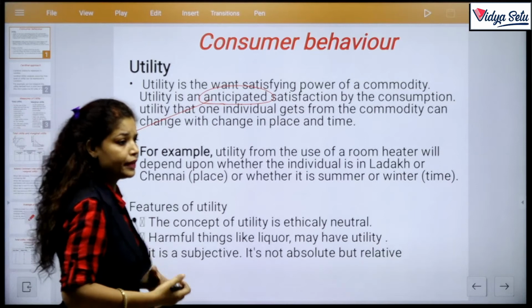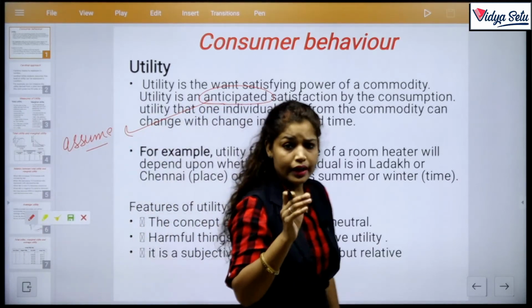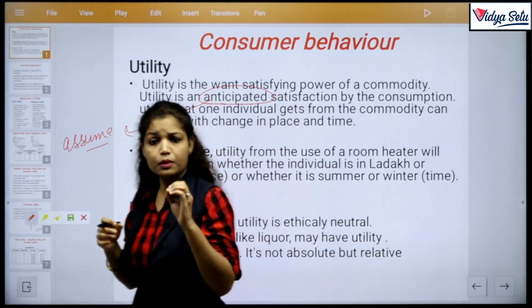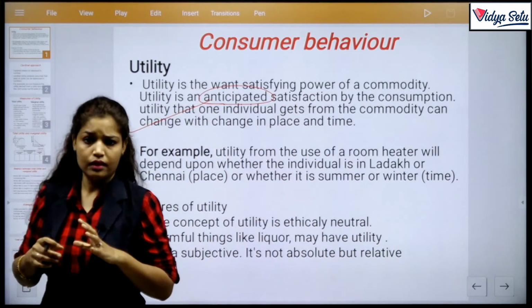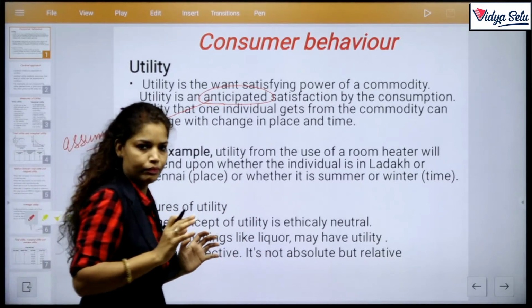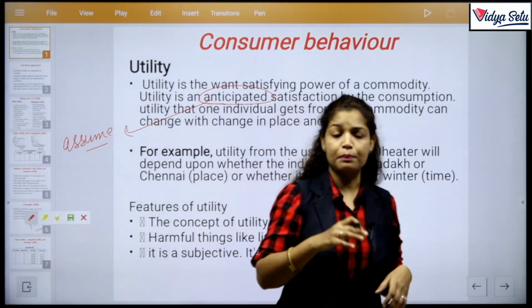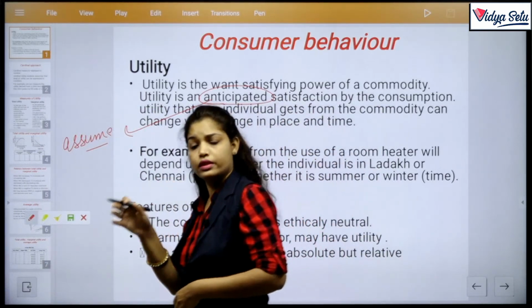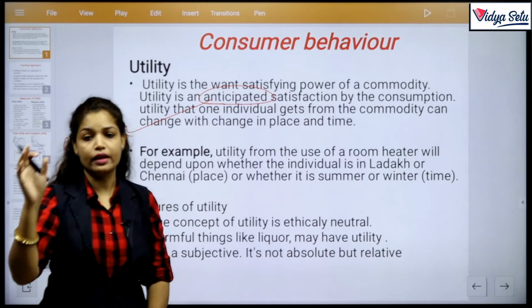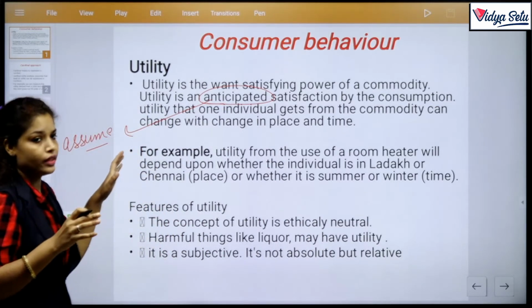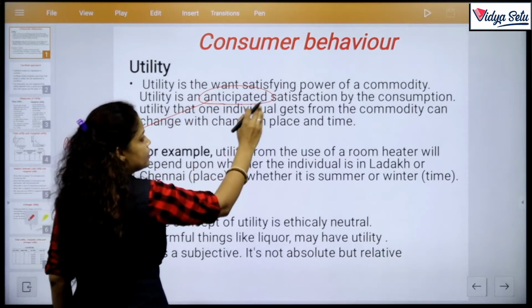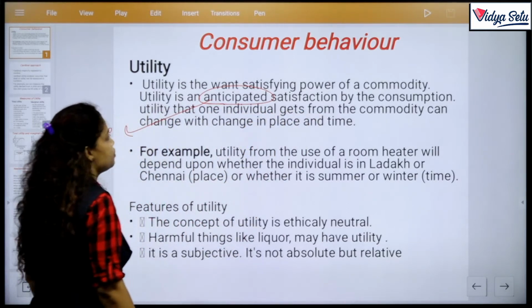If an apple is red, and I think the apple will be sweeter than others, that thing is utility. But after consumption, if the apple is not sweet up to my assumption, then this is called satisfaction. So utility is an anticipated satisfaction by the consumption.